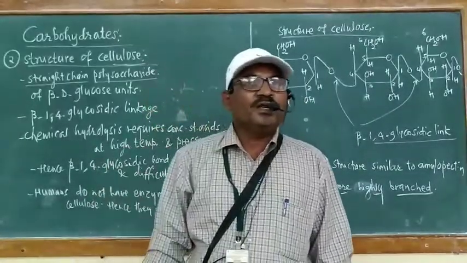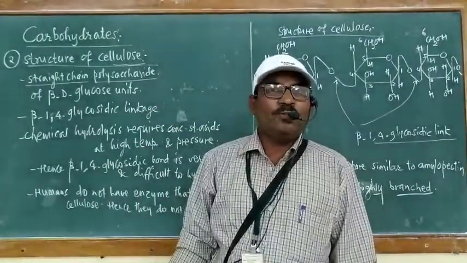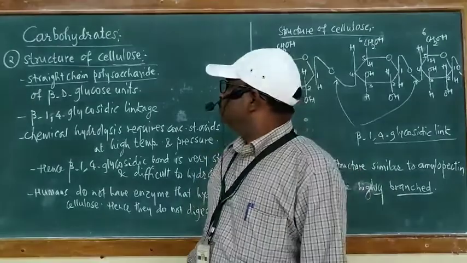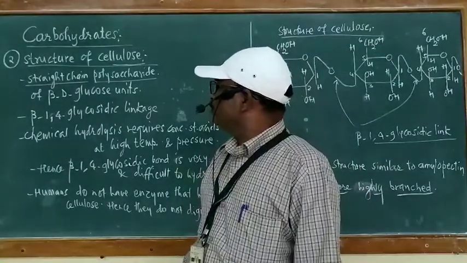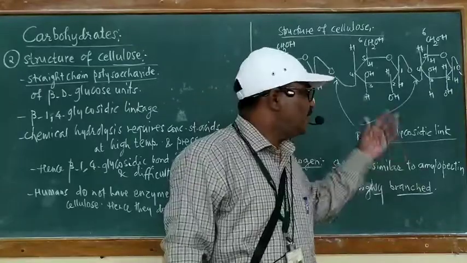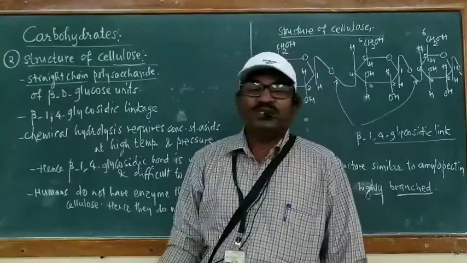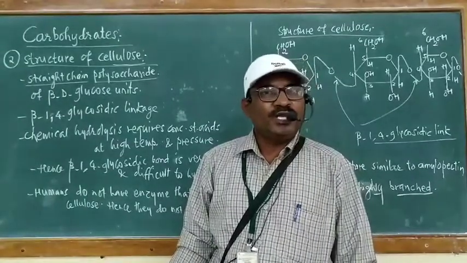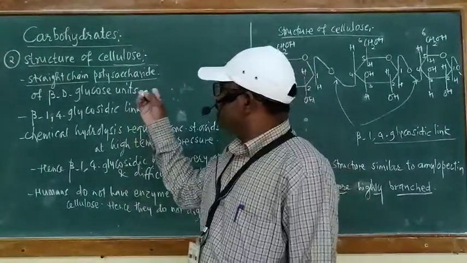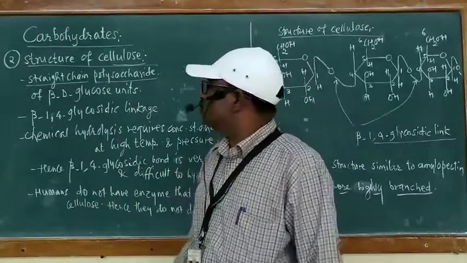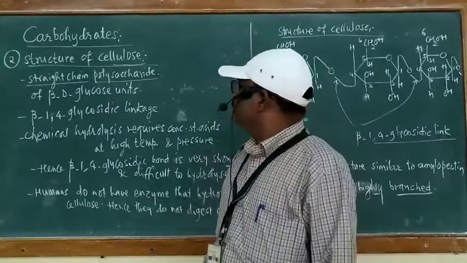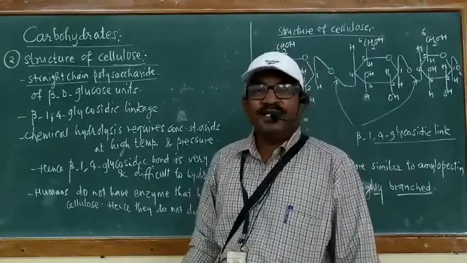Because, unlike amylopectin, here we do not see branches on the linear chain. Since there are no branches in the structure of cellulose, it is called a straight chain polysaccharide.